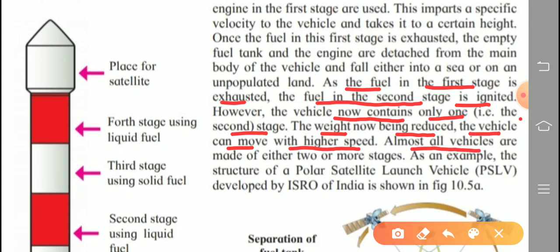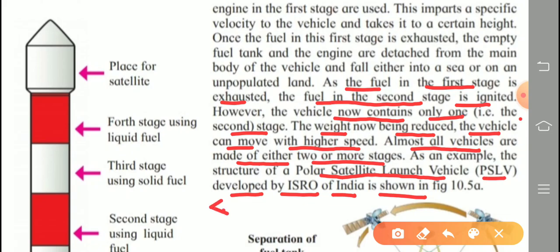Almost all vehicles are made of either two or more stages. As an example, the structure of a Polar Satellite Launch Vehicle, that is PSLV, developed by ISRO of India, is shown in this figure. Now check that.